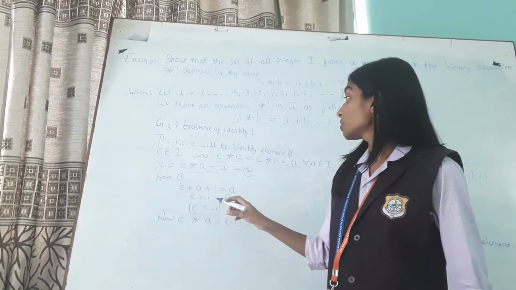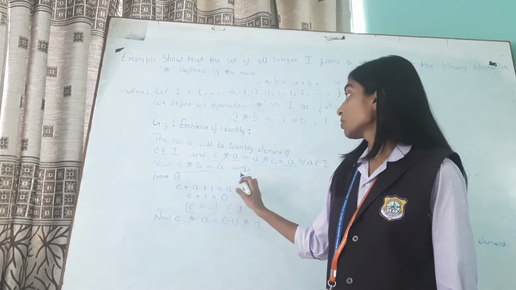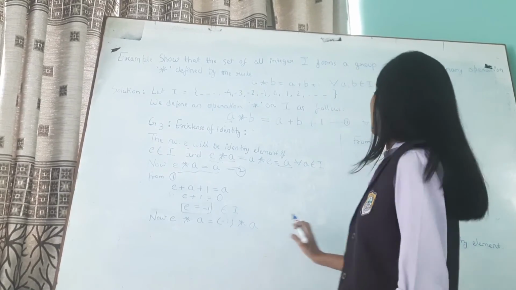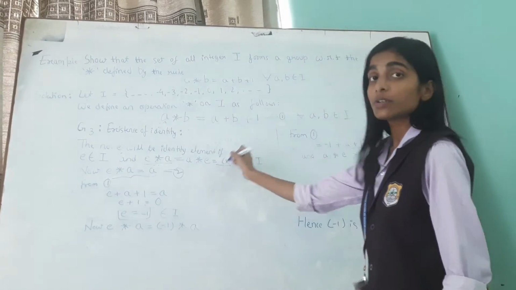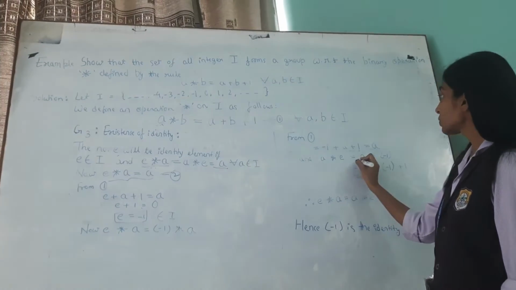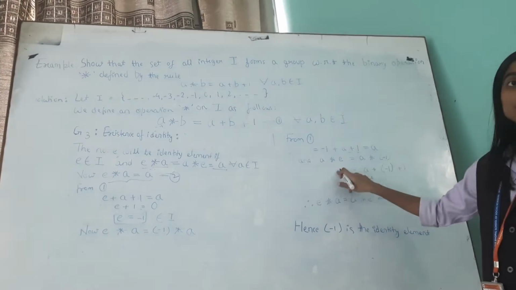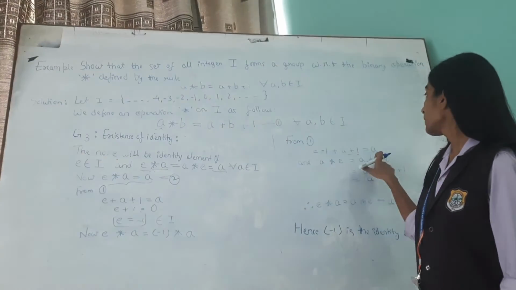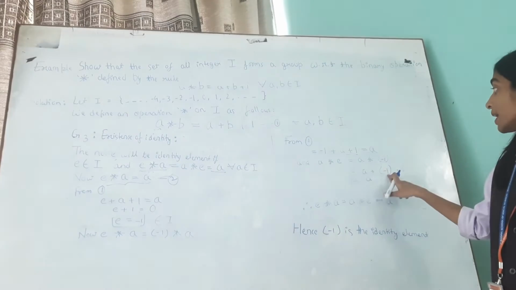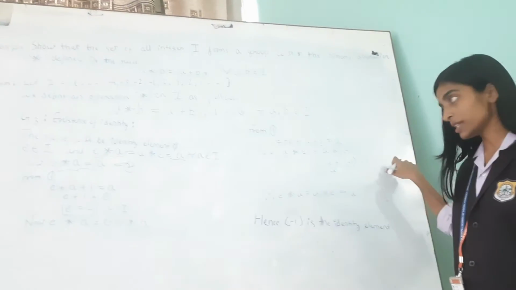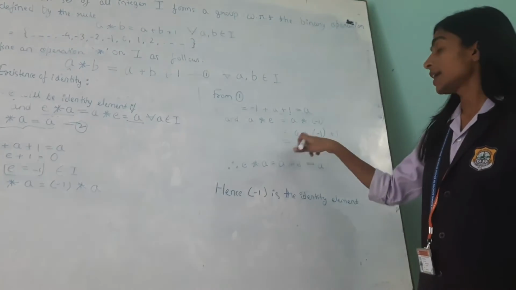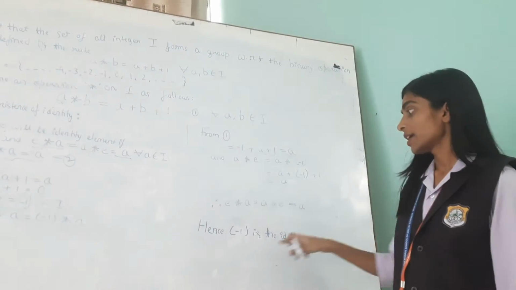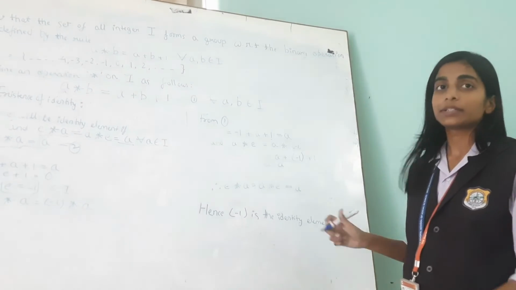Now, put the value of E in equation number 2. We will get E star A is equal to minus 1 star A. Now we will take A star E is equal to A. So A star E is equal to A star minus 1. We will put the value of E, that is minus 1, in this. From equation 1, A star minus 1 is equal to A plus minus 1 plus 1. Minus 1 plus 1 we will cancel and we will get here A. So E star A is equal to A star E is equal to A.